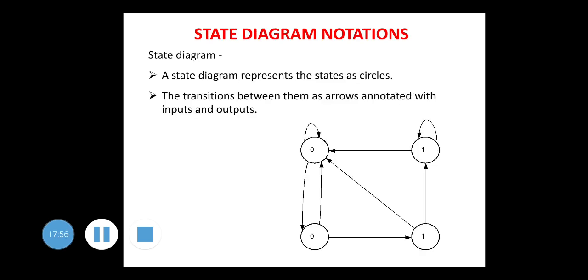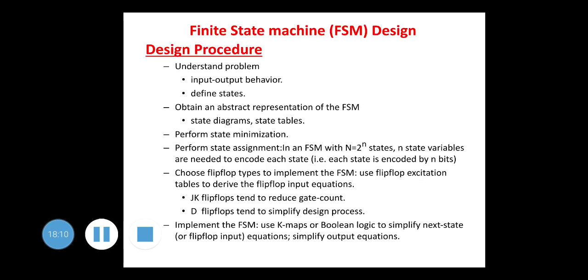The state diagram is related with the finite state machines. So state diagram represents the states as the circles. The transition between them is shown by the arrows annotated with the inputs and output. So these are the design steps for finite state machines. So design procedure includes, first step is to understand the problem. That means to find out the input output behavior and define states. Then obtain the abstract representation of the finite state machines, state diagrams, state tables, perform state minimization, perform state assignments.